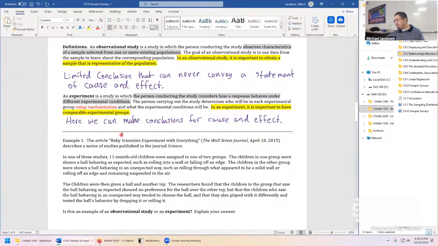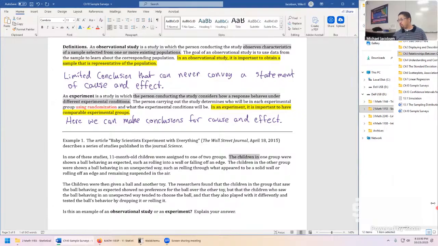That's an interesting name: baby scientists experiment with everything. It was a study published in the journal Science, and the Wall Street Journal just reported on it. So that means that's a pretty big journal. And it says in one of these studies, 11-month-old children were assigned one of two groups. That's interesting already. If you're being assigned groups, that sounds like one of these two already. So let's think about what it could be.